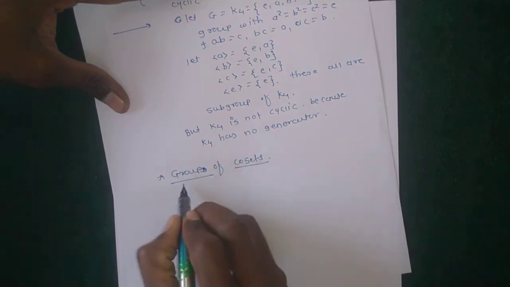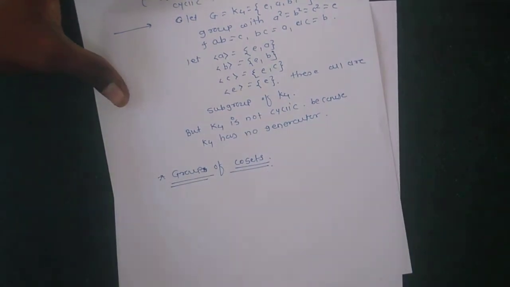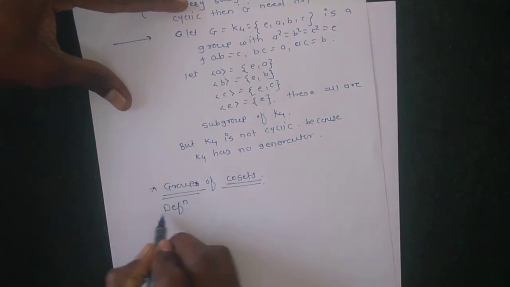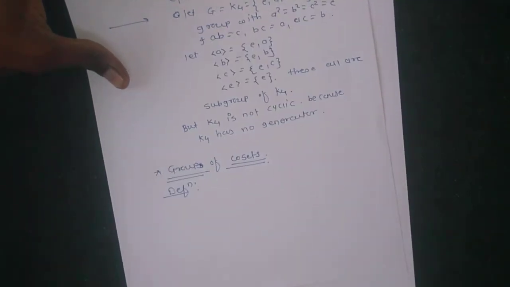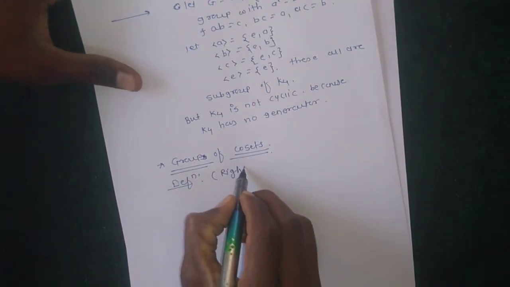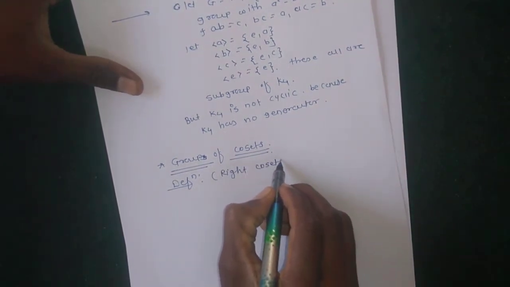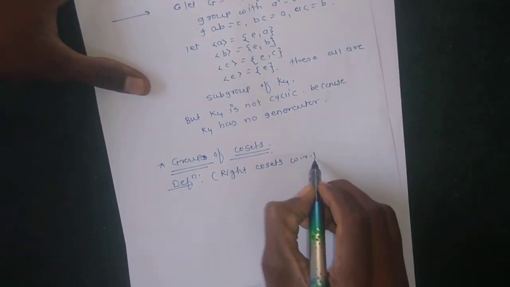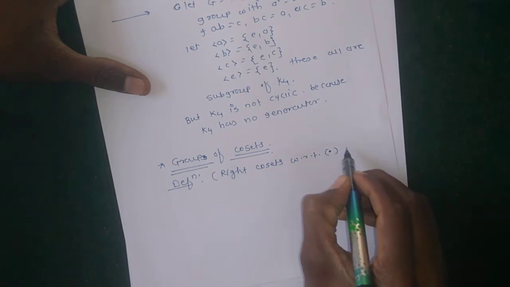This is also an important topic for this chapter: group of cosets. So first definition: right cosets with respect to multiplication, or dot.